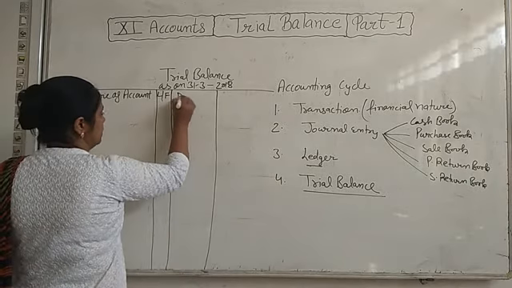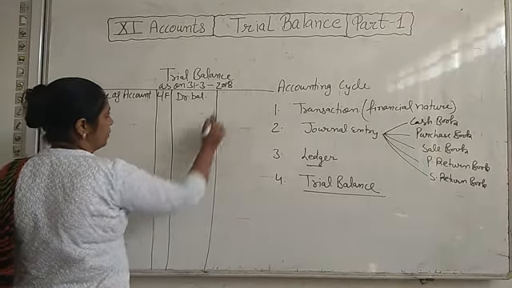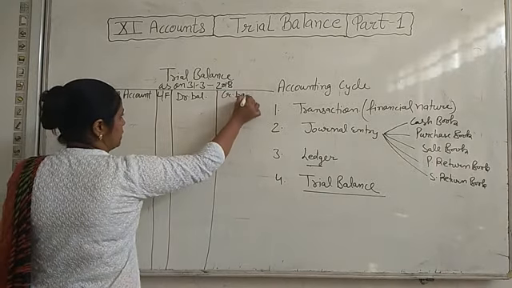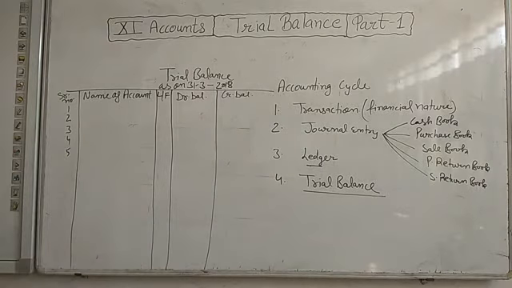Then debit balance: the account that has a debit balance we will write in the debit column, and the account that has a credit balance we will write in the credit column. After that we will do the total.